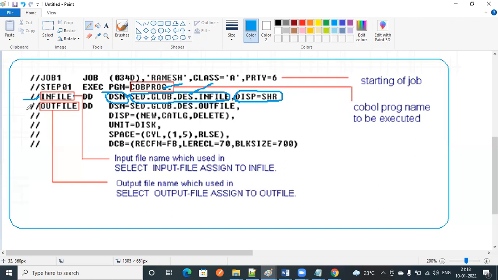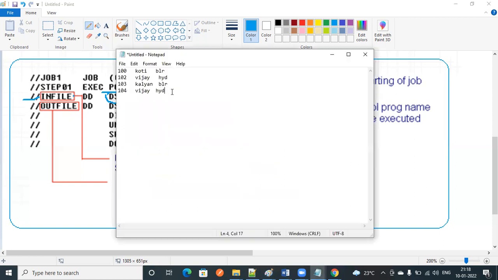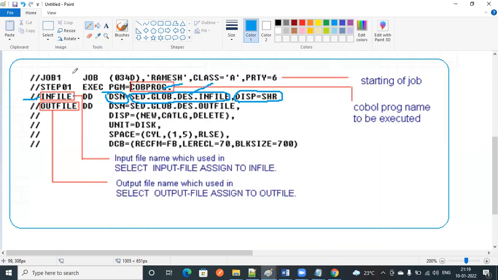Then you need to read the data, you need to read these records. You have already built a program to read and write. If you want to execute that COBOL program, here we are going to write a JCL. This is your input file, and you want to write these records into another output file. The program you have already built, and we need to run that program. In that case, you need to write a JCL like this.